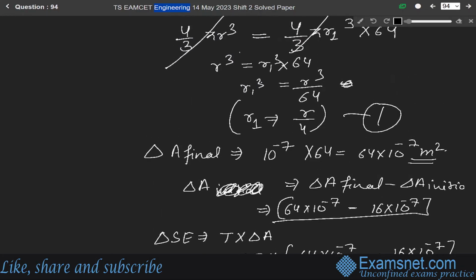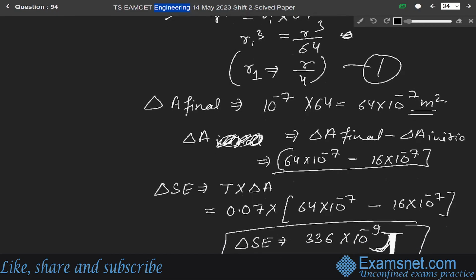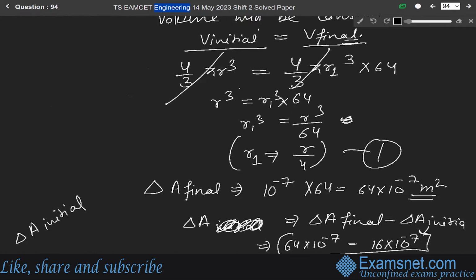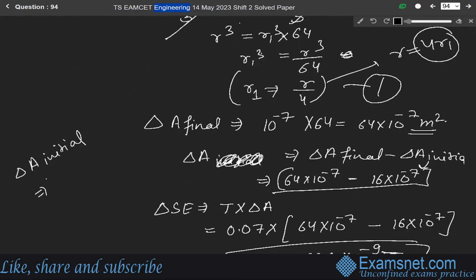So students might be thinking from where the delta A initial value came. So delta A initial will be what? At first we have written delta A initial is 4 pi r square, and from here this small r is equal to 4 r1. So just put the value of small r here. 4 pi r square is 4 pi into (4 r1) whole square. So it will be 4 pi into 16 r1 square.